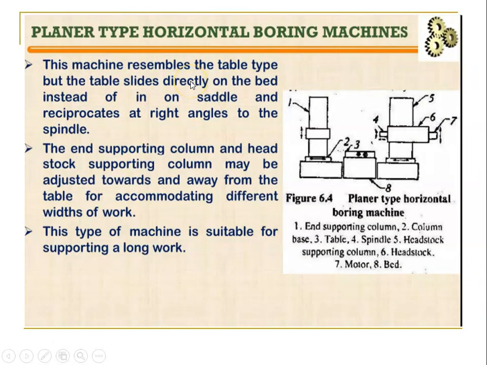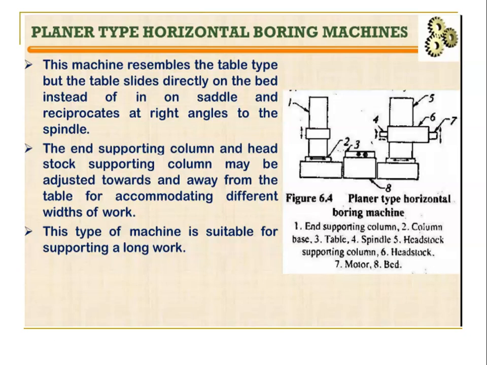This machine resembles the table type, but the table slides directly on the bed instead of on a saddle, and it reciprocates at right angles to the spindle. So it is similar to the table type. The only thing is that here the table sits directly on the bed. So there is no need for a saddle and then a table; here they set it up to slide directly on the bed.